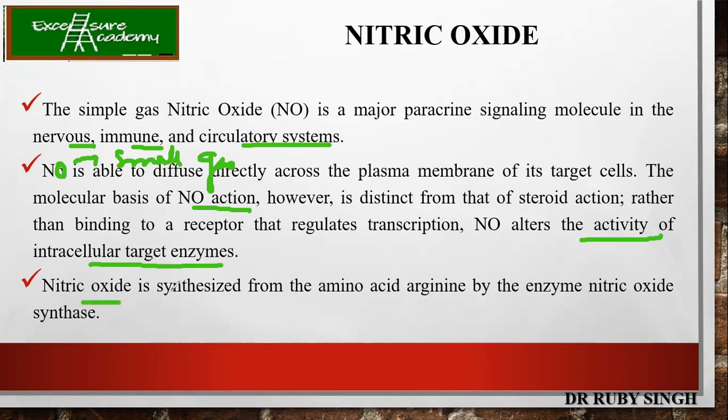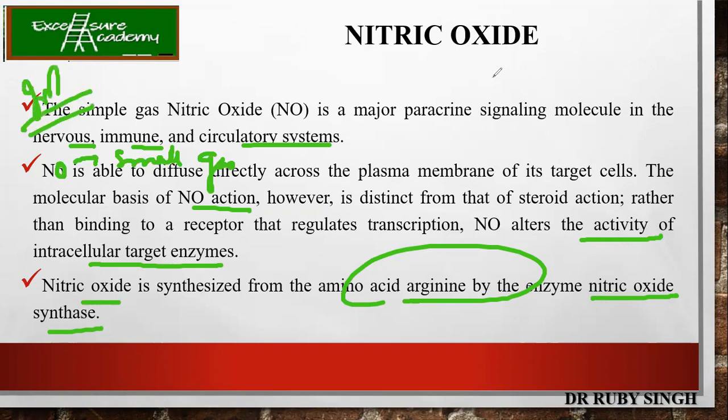So nitric oxide is synthesized from the amino acid arginine by the enzyme nitric oxide synthase. Please remember, because these are certain things which come for your part B questions in the CSIR, and in IIT JAM and GATE BT also a single 2 marks question can be asked. So please remember, nitric oxide is synthesized from the amino acid arginine by the enzyme called nitric oxide synthase. So this slide is important.